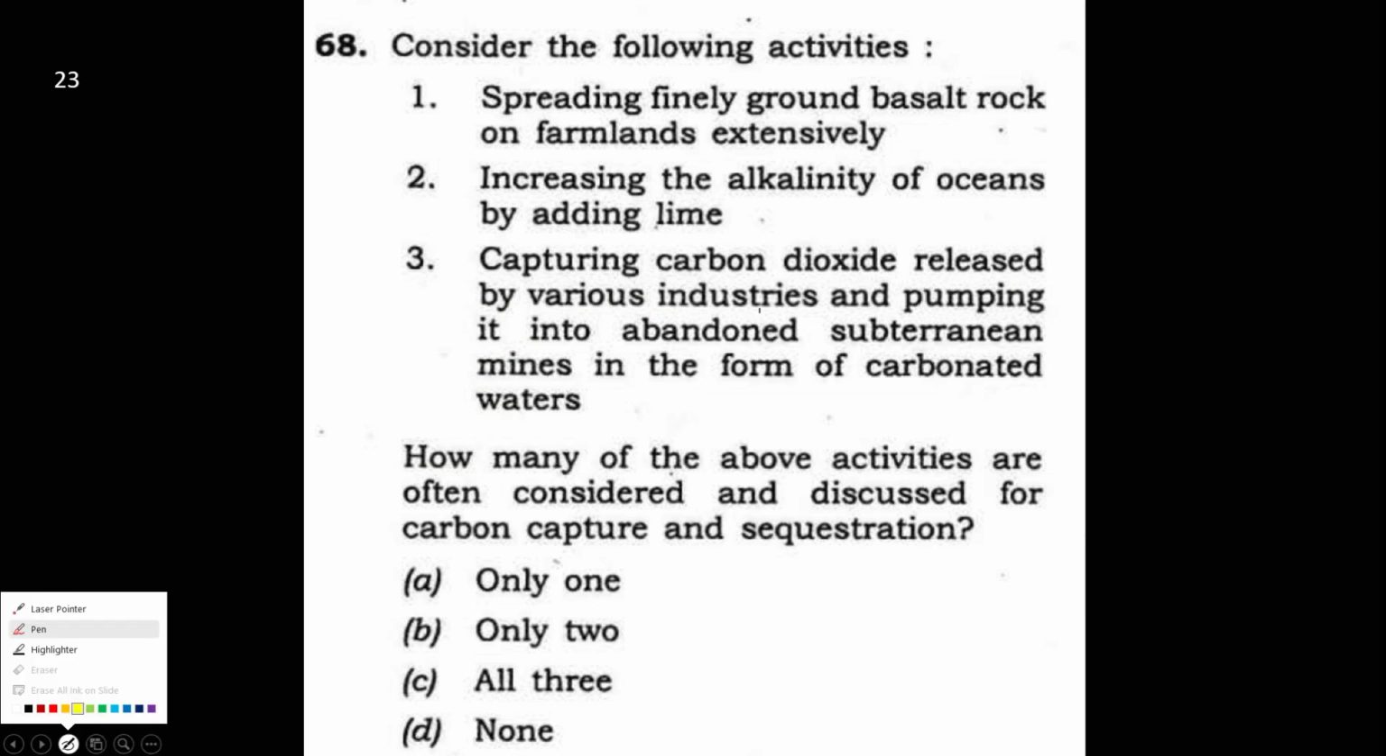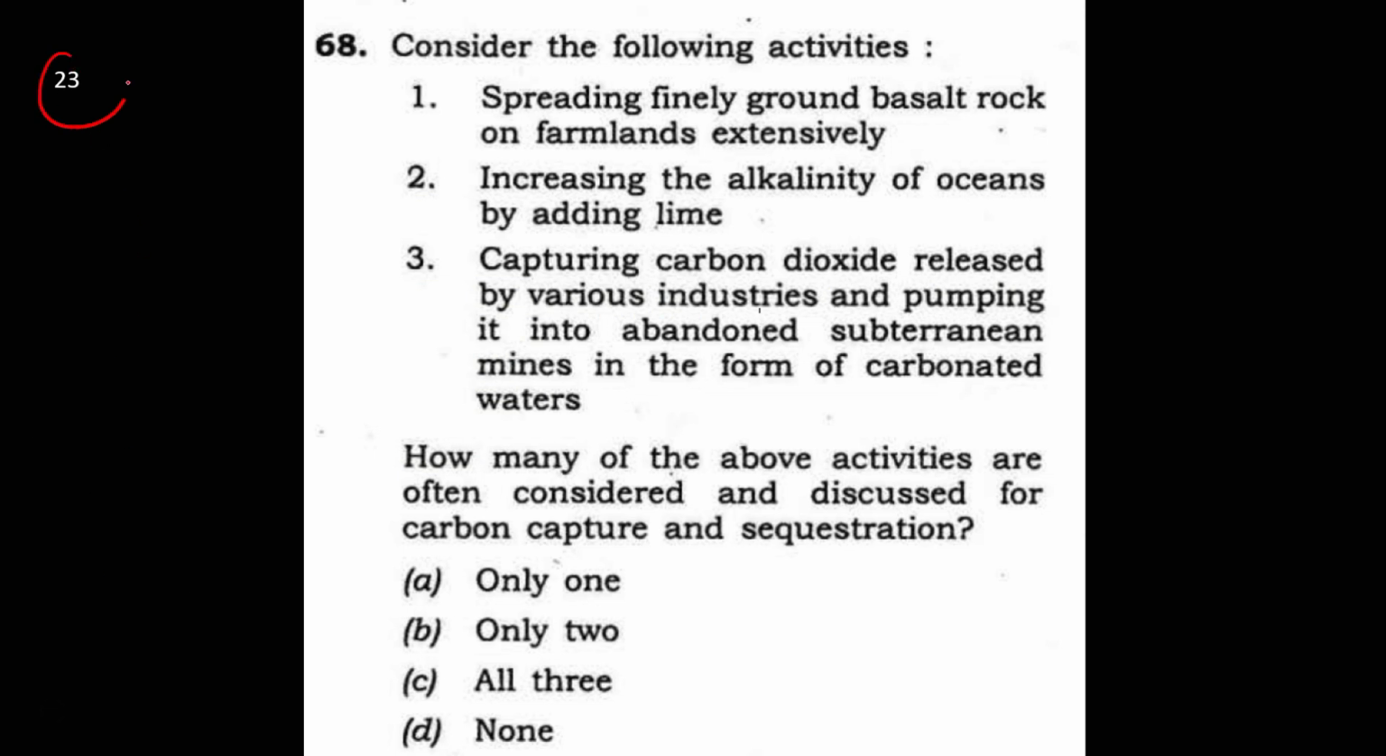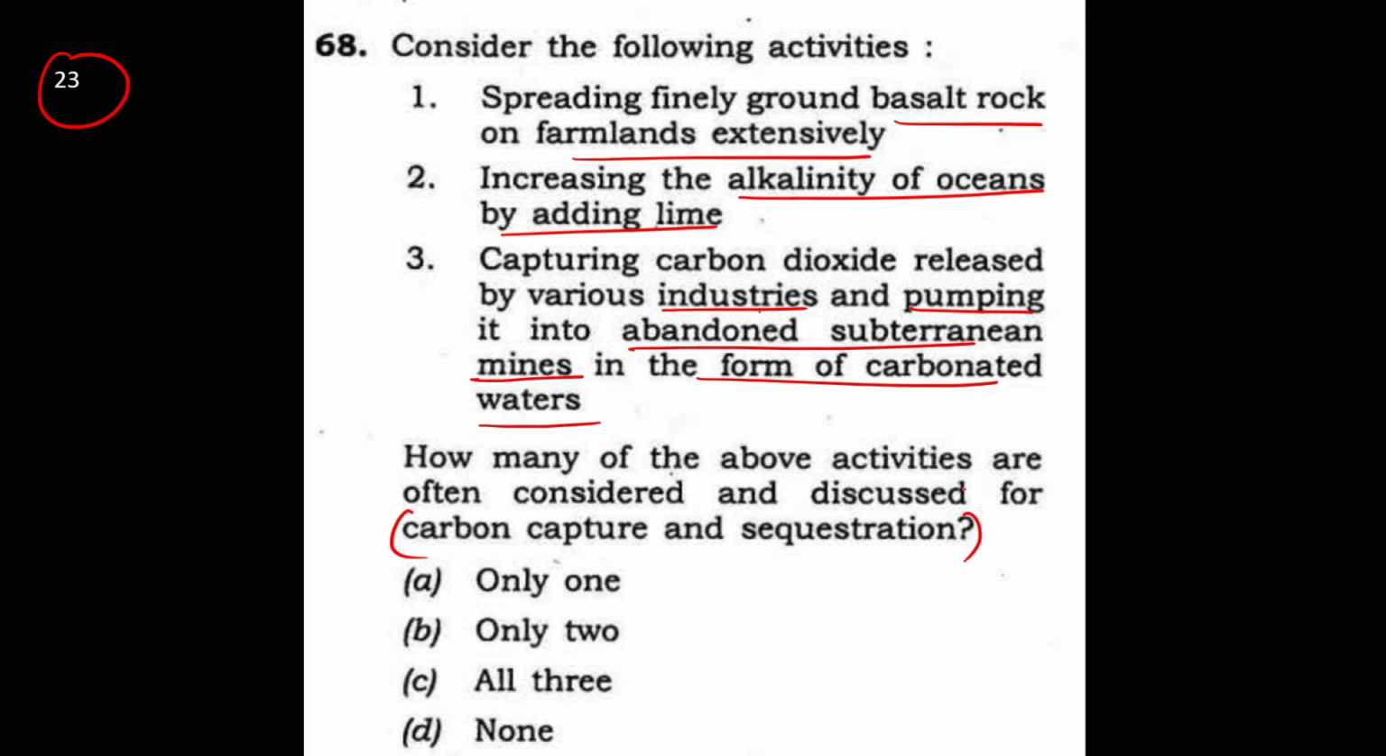Guys, you can see here, this is question number 23 because 22 questions we have already solved. Let us see this question. Consider the following activities. This question is on carbon capture and sequestration. They have given three activities: spreading finely grounded basalt rock on farmlands, increasing alkalinity of the ocean by adding lime, and capturing carbon dioxide released by various industries and pumping it into abandoned subterranean mines in the form of carbonated waters. How many of the above can be considered as carbon capture and sequestration?